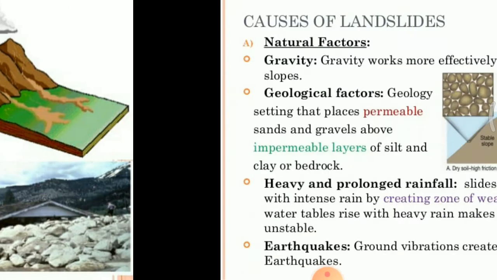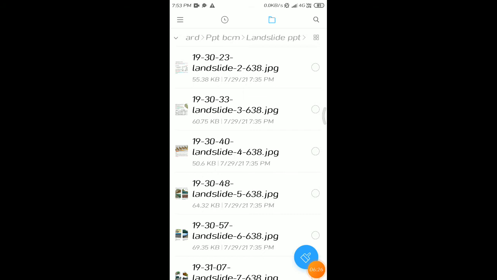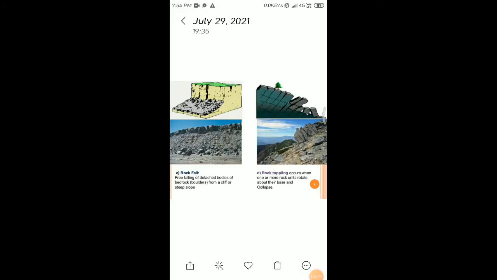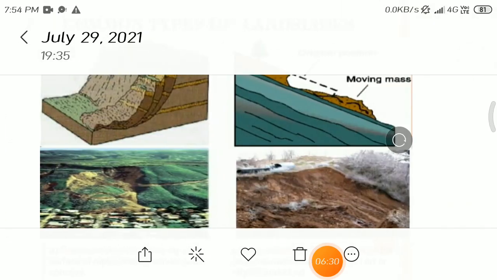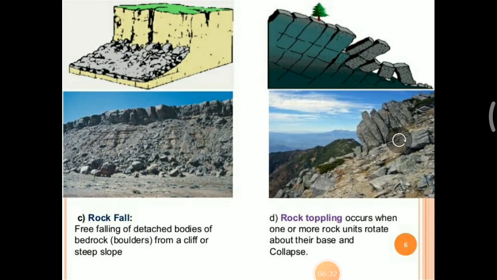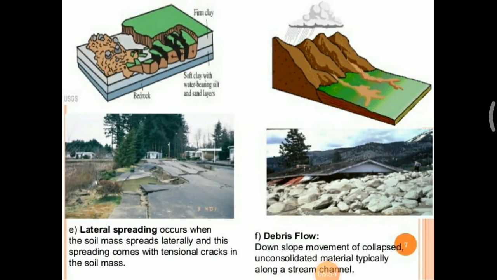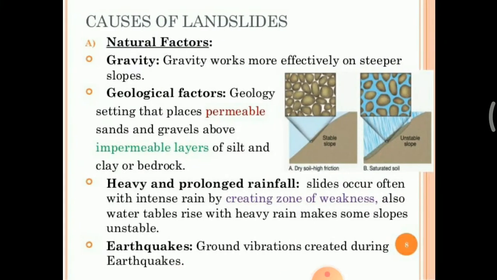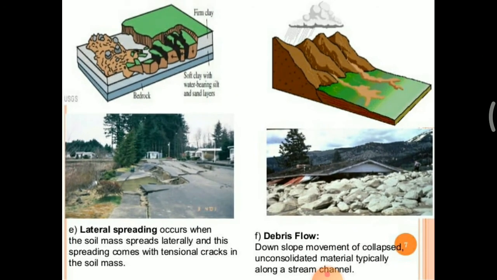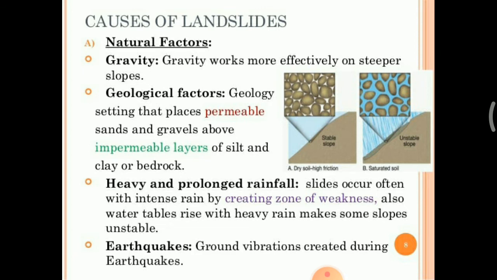Okay, and next is debris flow. The downslope movement of collapsed unconsolidated material, typically along a stream channel, is called debris flow. Okay, so causes of landslide.